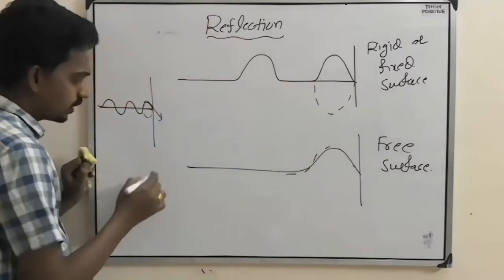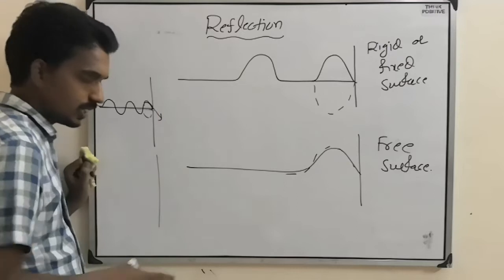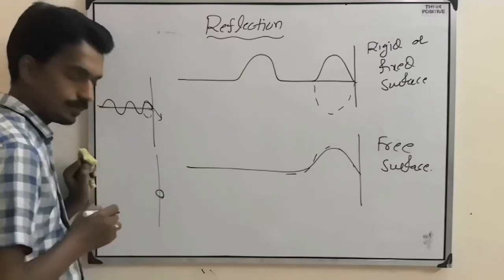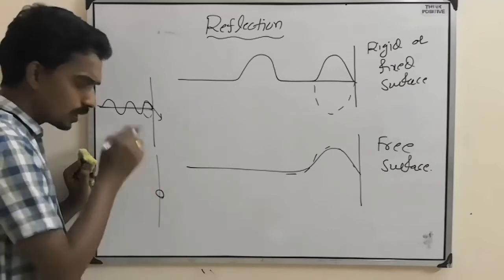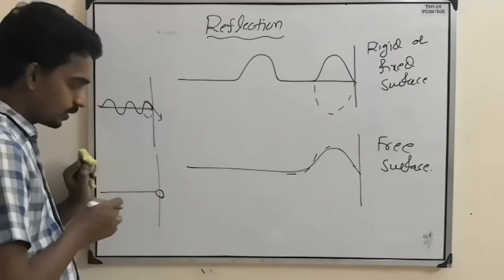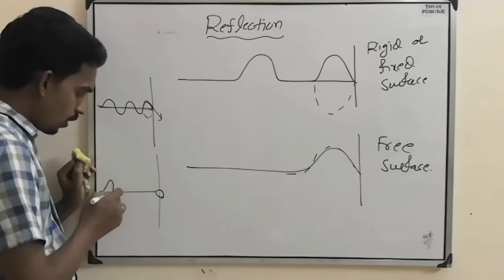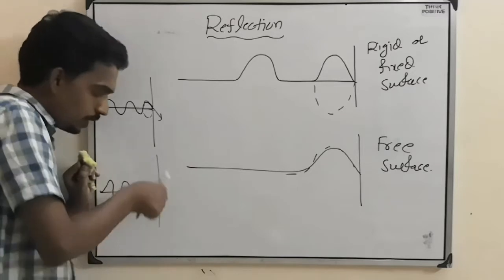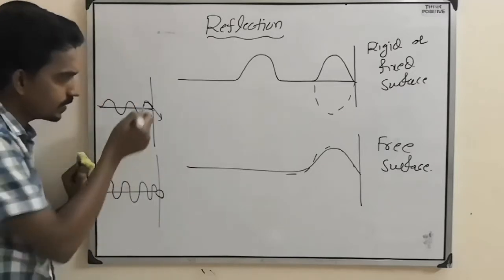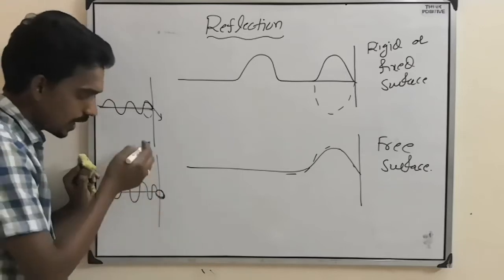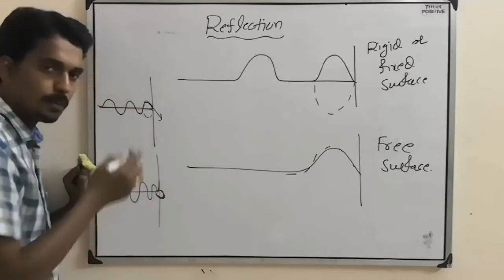Similarly, you consider there is a rod, linear rod, and here one ring is there. So ring can slide over the rod. Now you attach the string to this one. That means when you give wave pulse here, when it reaches here, it will try to push it up. Same like this. But this is not a fixed one. This can slide over it. So this will go up.